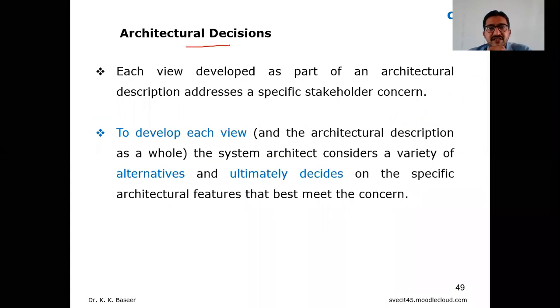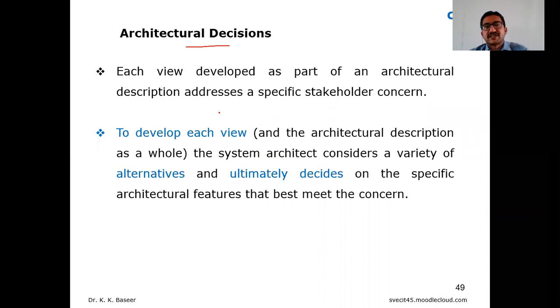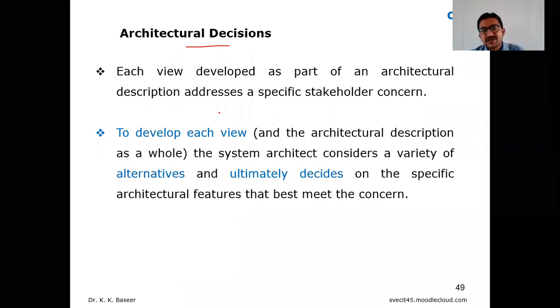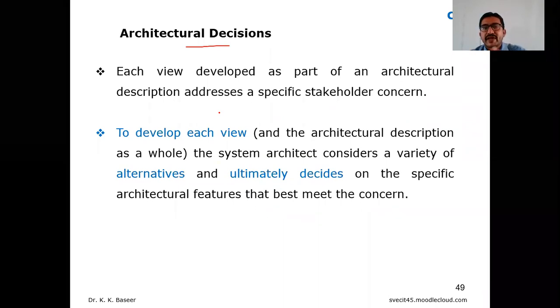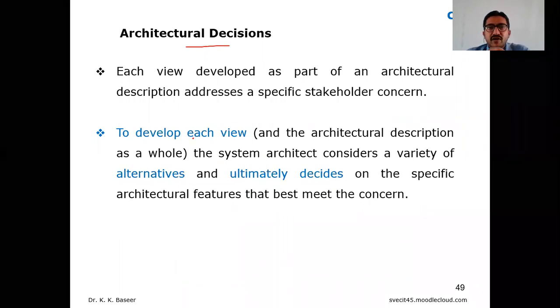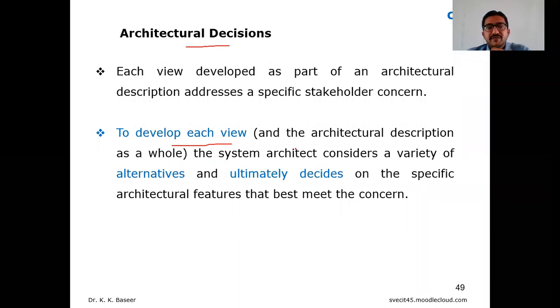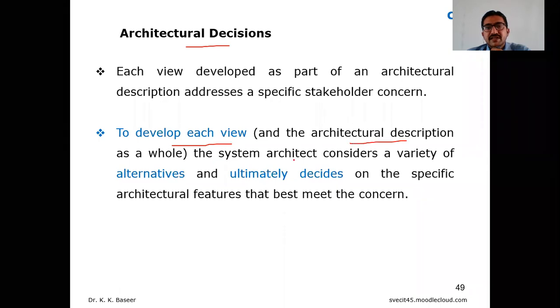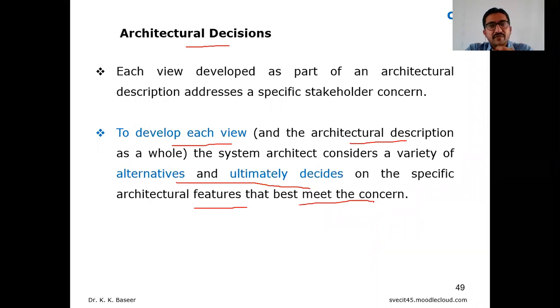The last subheading in software architecture is architectural decisions. After seeing the architectural description, we can come to a conclusion. We can make the decision whether to buy the product, reject the product, change our opinion, or want some more enhancement. To develop each view reflected by the work products, the system architect considers a variety of alternatives and ultimately decides on the specific architectural features that best meet the concern. Concern means best meeting the customer requirements, right?